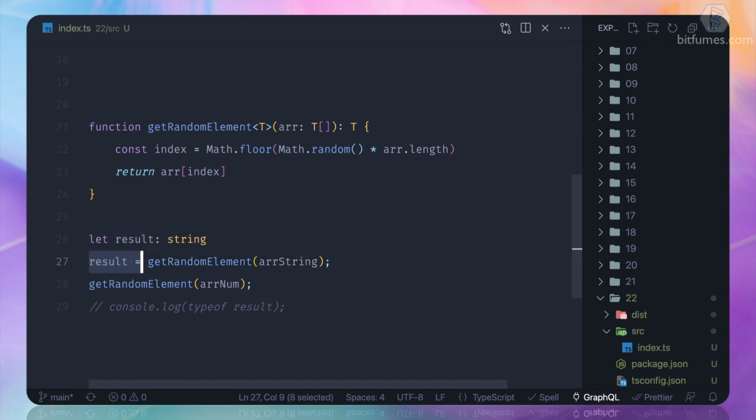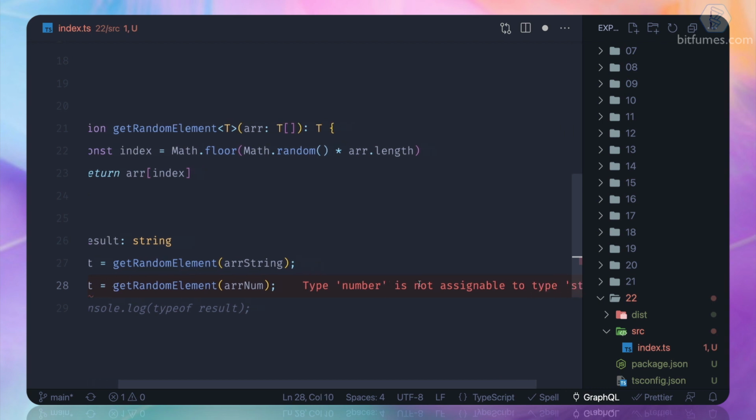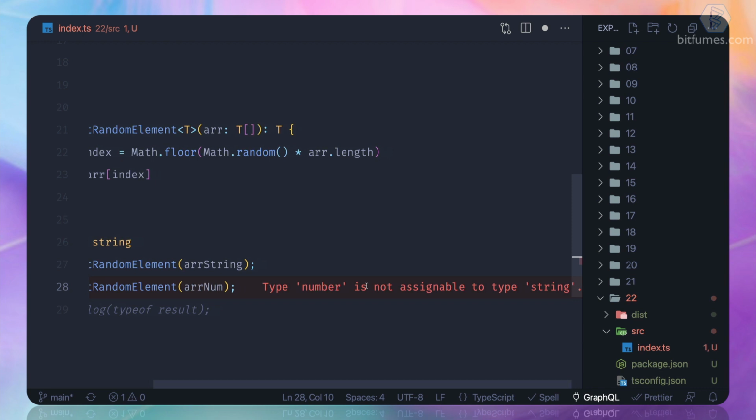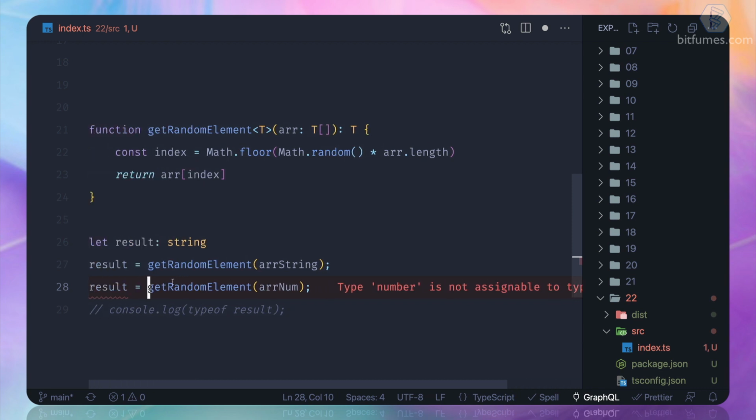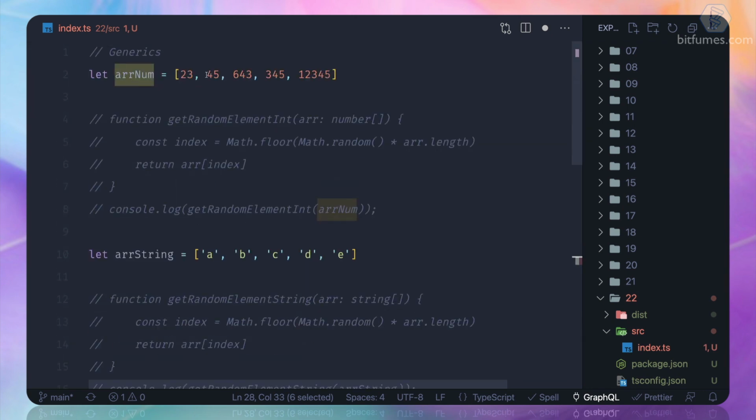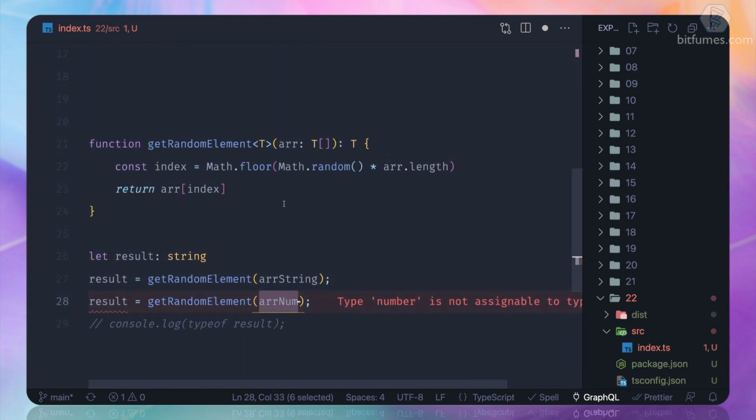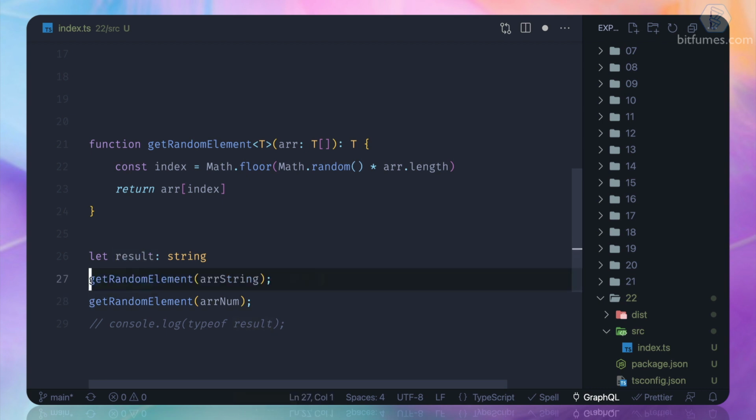But as soon as you provide the number array, TypeScript complains, hey, type number is not assignable to type string. That means when we are passing numbers, T will become number as the type and it returns a number. So this is why it is complaining. This is the simplest way of using generics in TypeScript.